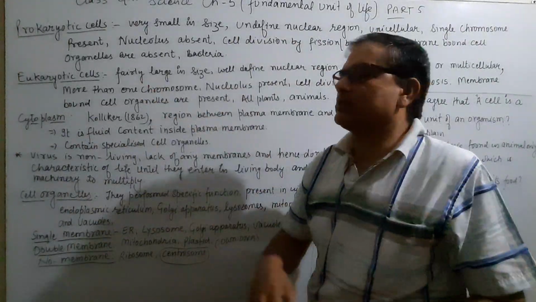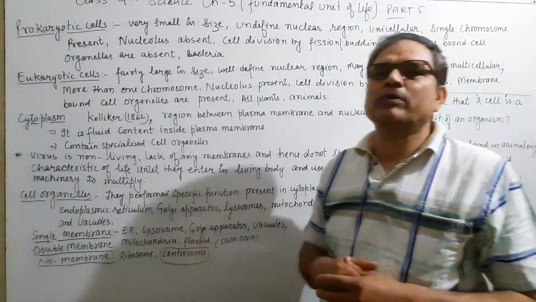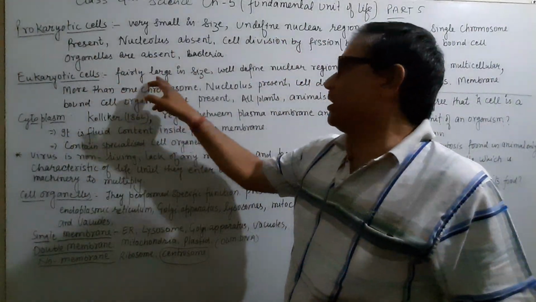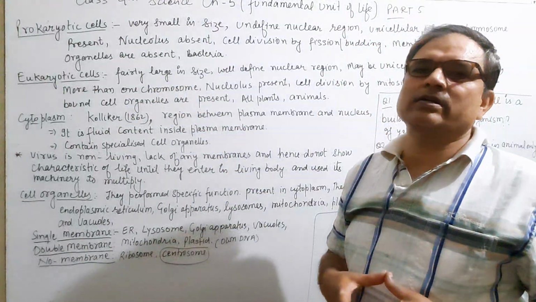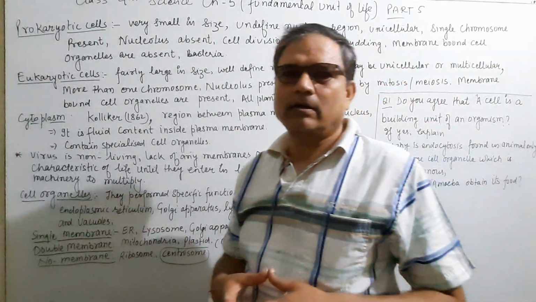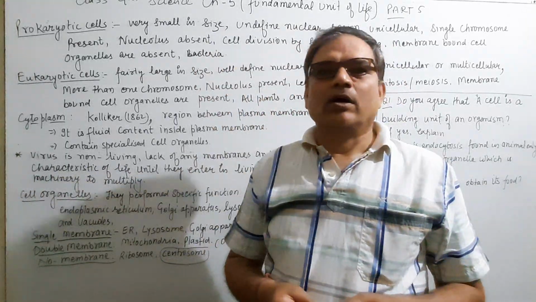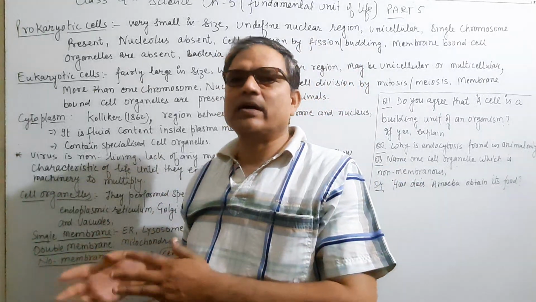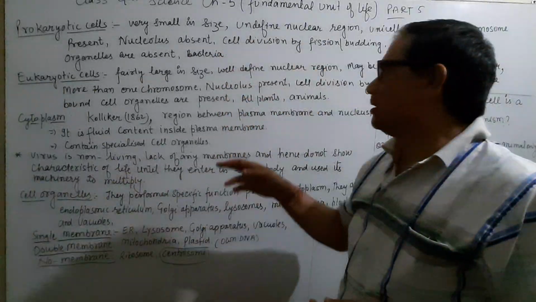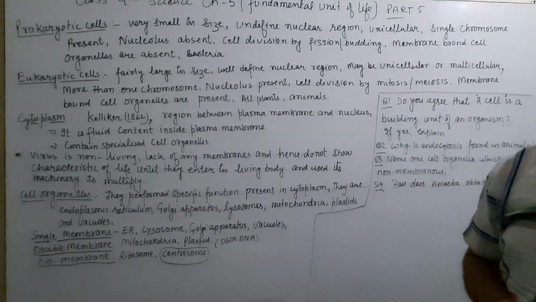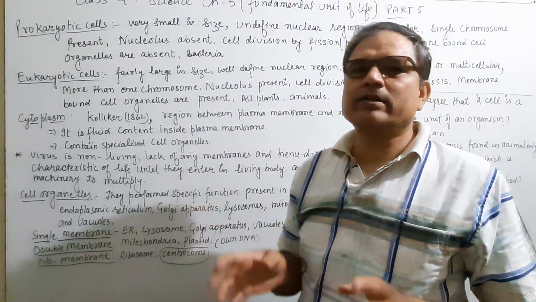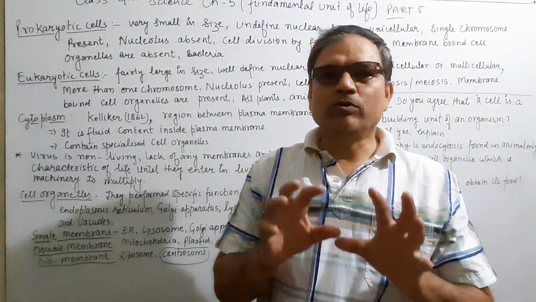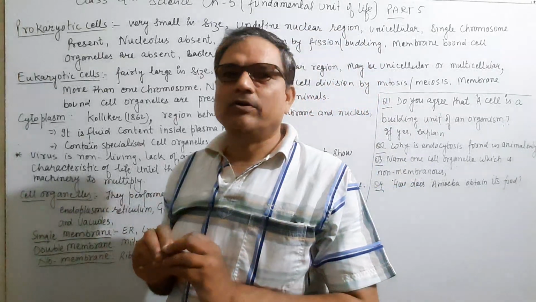And then the eukaryotic cell is slightly different from the prokaryotic cell. Eukaryotic cells are fairly large in size, comparatively larger than the prokaryotic cell. We need a microscope to see the cell, but the size is comparatively larger. And they have a well-defined nuclear region, which means it contains a nucleolus. Yes, a nucleus is present, so the nuclear region is well defined.